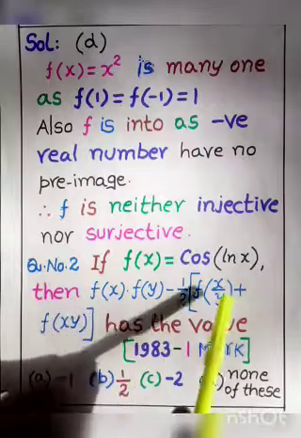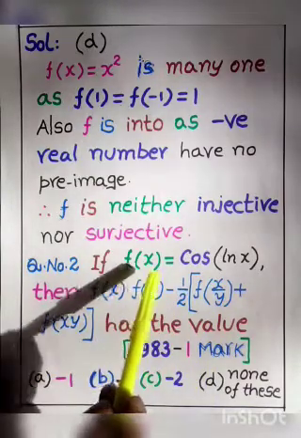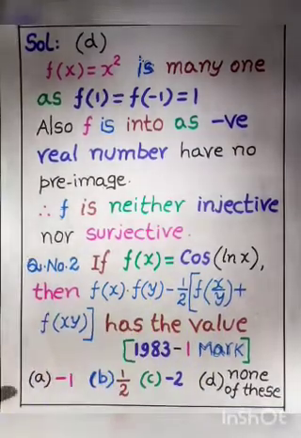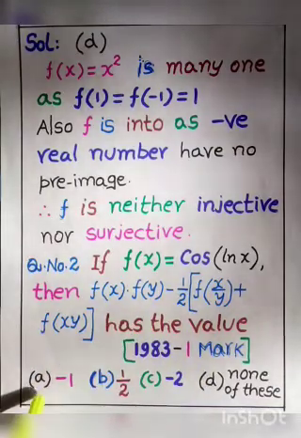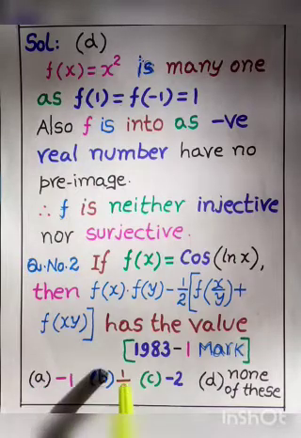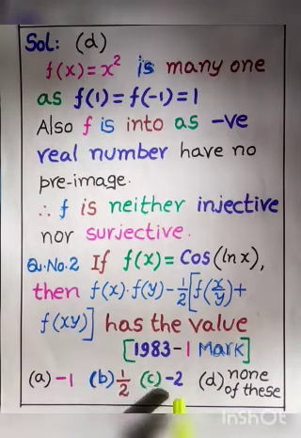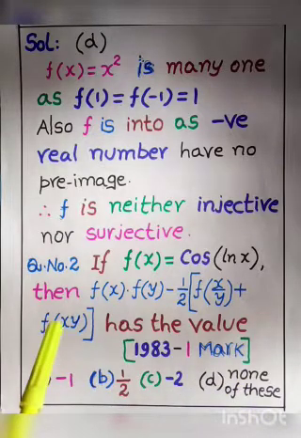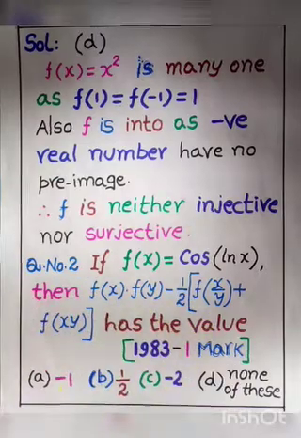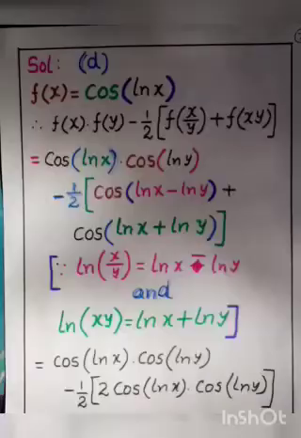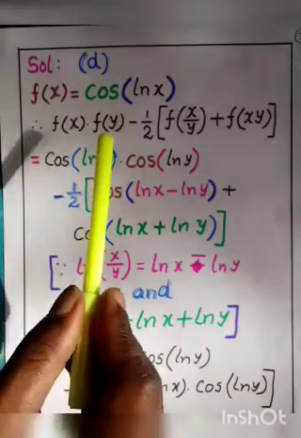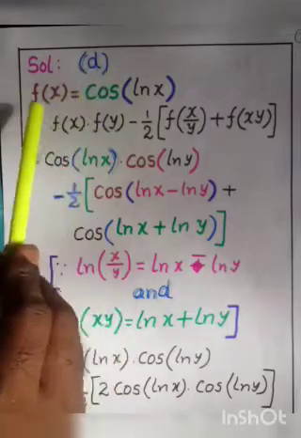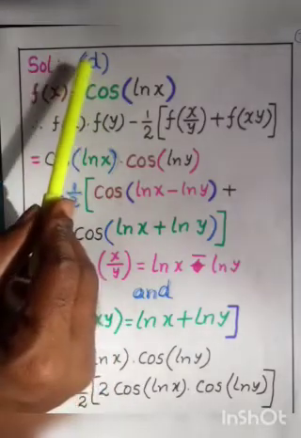Now we have to find the value of this function. If f of x is equal to cos of log x, then what is the value of this function? The options are: first option is minus 1, second option is 1 by 2, third option is minus 2, and fourth option is none of these. Okay, my dear children. Now let us find the value. Right. The answer to this question is D, that is none of these. Let us see how it is the fourth option.